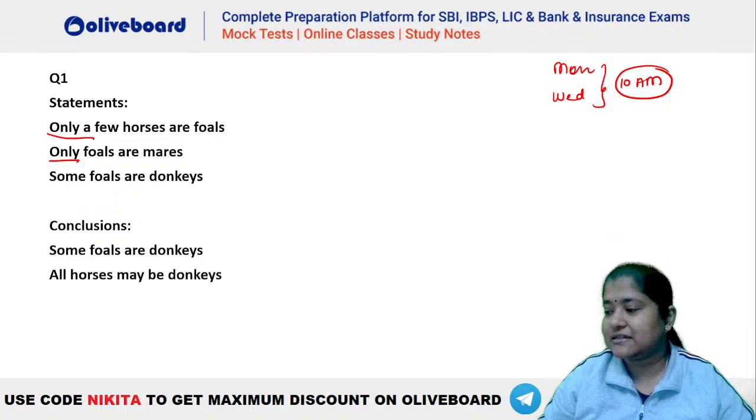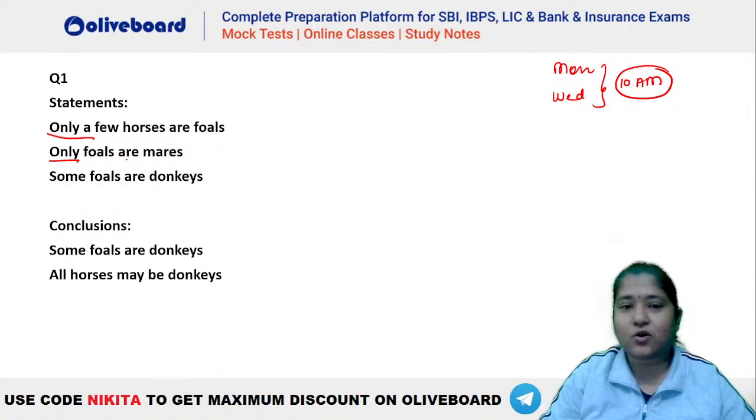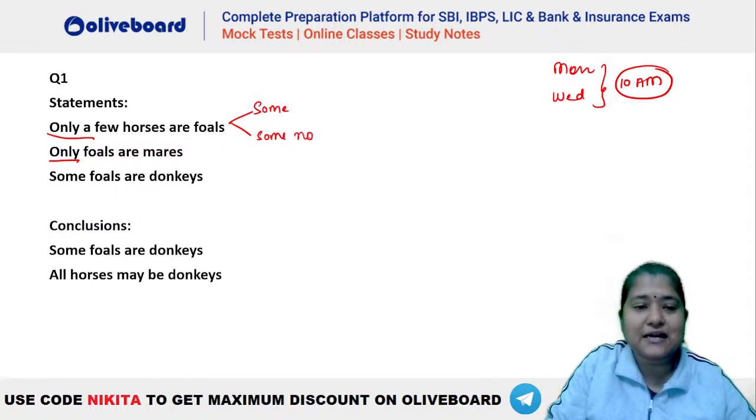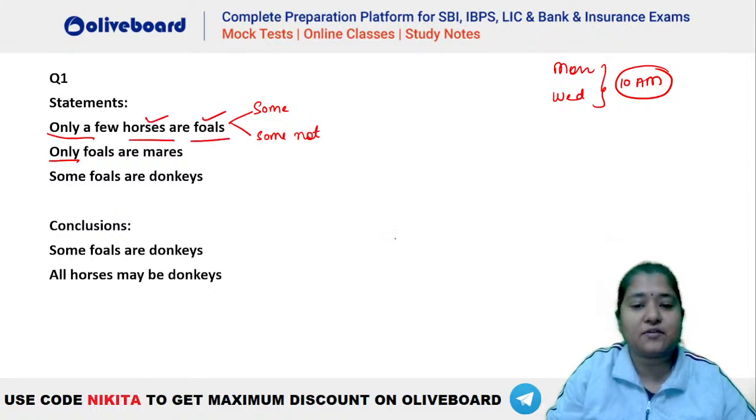Chalo, let's try this. Anybody answers? Okay, chalo, let's try it out, right? Let's see what should be the answer here. Only a few horses are foaled. What is the meaning of only a few? It is a compound statement which is a combination of some plus some not, right? So it means that some horses are foals and there should be some horses which should never be foals, right?